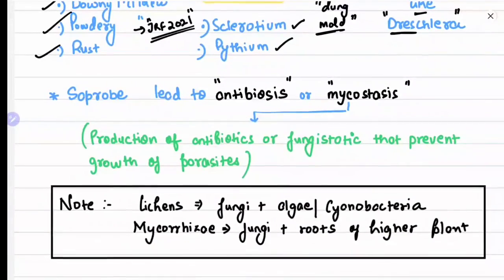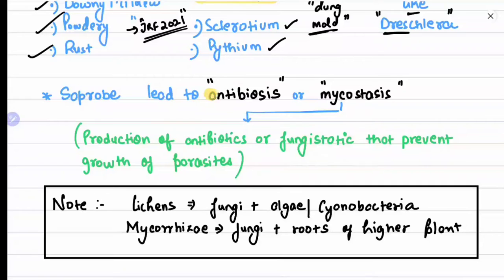Now, here's a point: saprobes lead to antibiosis or mycostasis. What is mycostasis? The term stasis means to stop something, meaning production of such antibiotics or fungistatic substances that prevent the growth of parasites. So what the saprobe does is prevent the growth of the parasite.